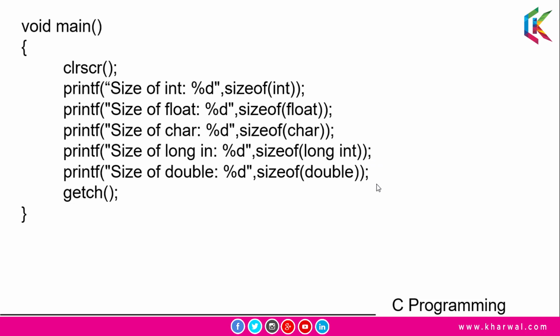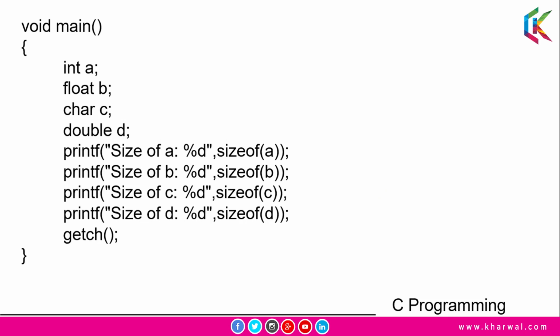Now guys, we can also calculate the size of variables by using this sizeof operator. So we have declared these variables: a as an integer, b as a float, c as a character, and d as a double. Now we are passing these variables to the sizeof operator, and it will return the size of each variable in bytes. Now guys, let me open up the Turbo C++ compiler, where I will show you the working of this sizeof operator.